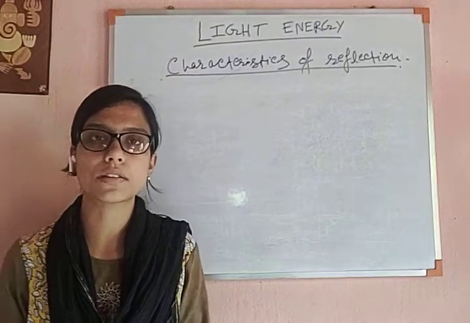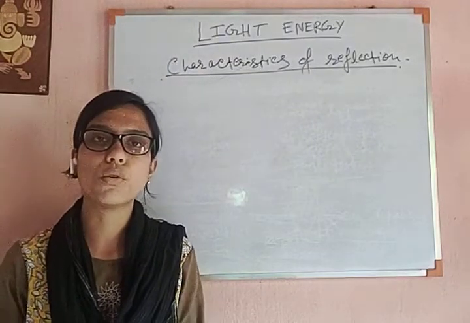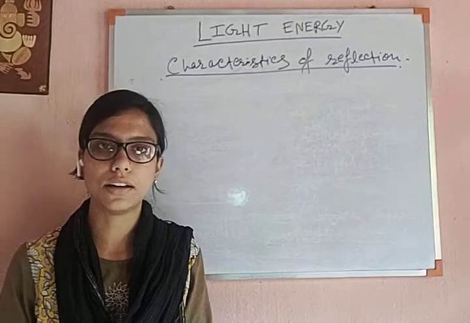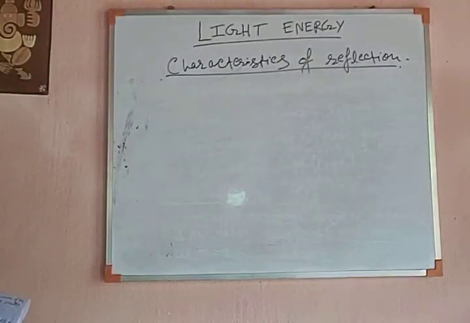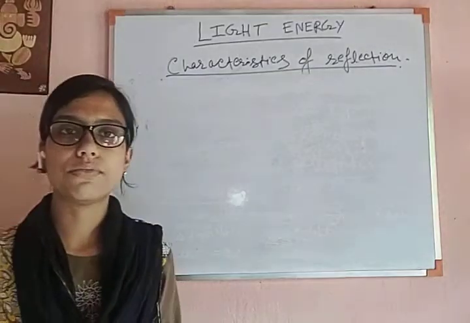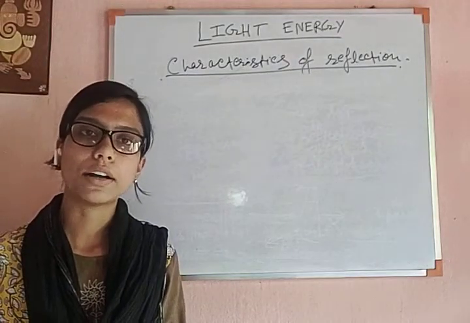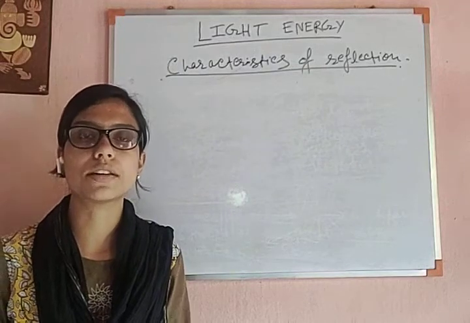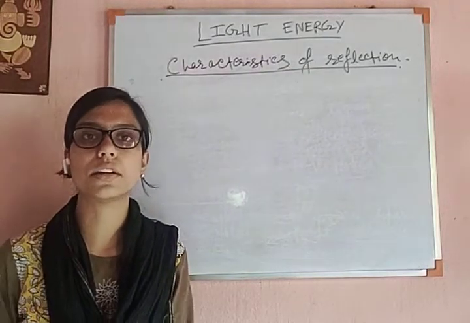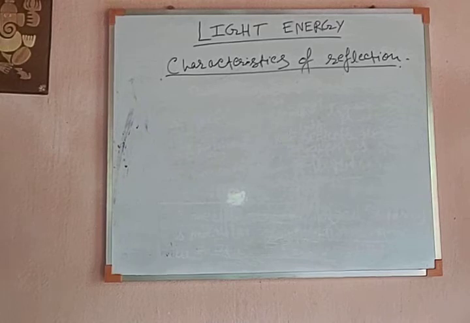If it absorbs the maximum amount of light, it has no tendency to reflect any light. So for black substances, we can say black substances do not reflect any light, because whatever the light is, it absorbs. As it absorbs every light, it cannot reflect any light. That is the characteristic of a black object.